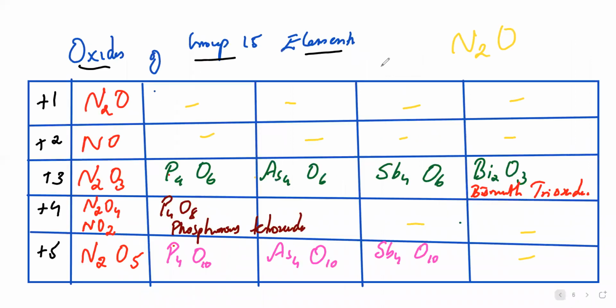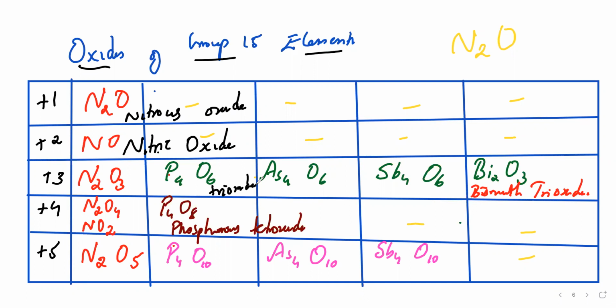Okay, for +1, you're asking me what is the name of this. I'll write down here. It is nitrous oxide. N2O is nitrous oxide. Others don't have. NO is nitric oxide. And +3 is trioxide: phosphorus, arsenic, antimony, and bismuth.